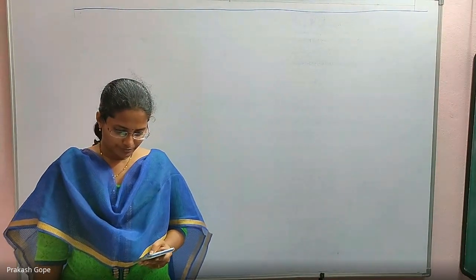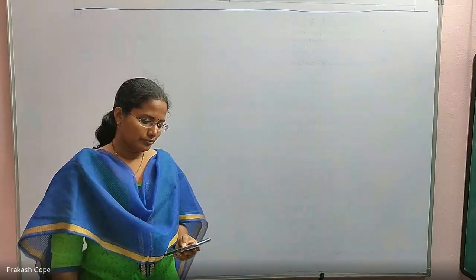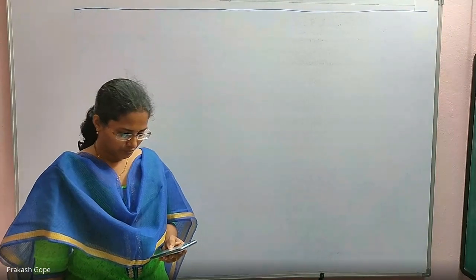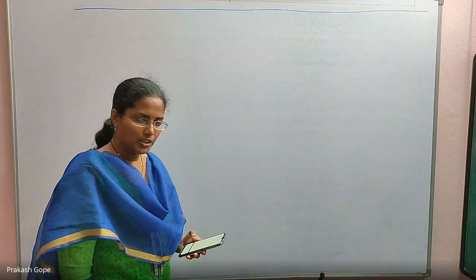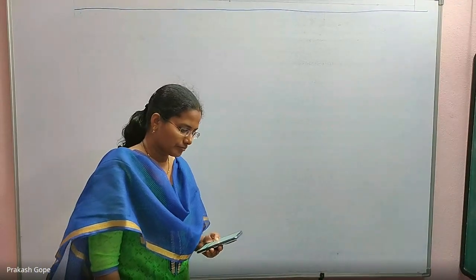Third question. This is a time-taking question, but it is not a tough question.